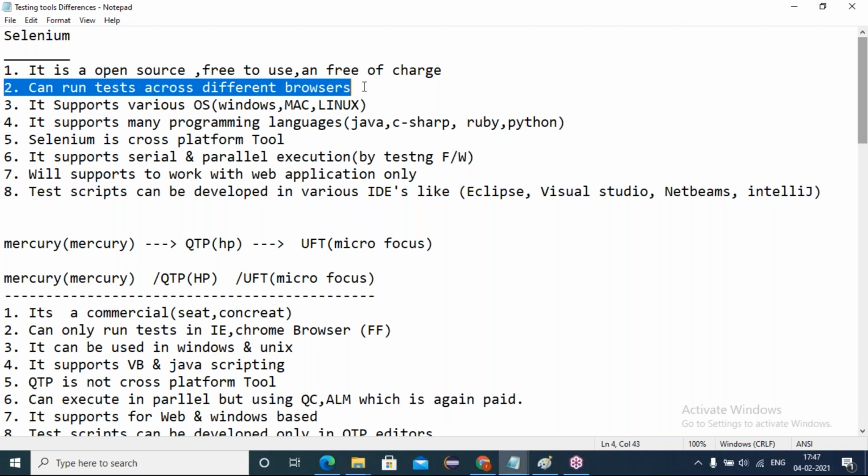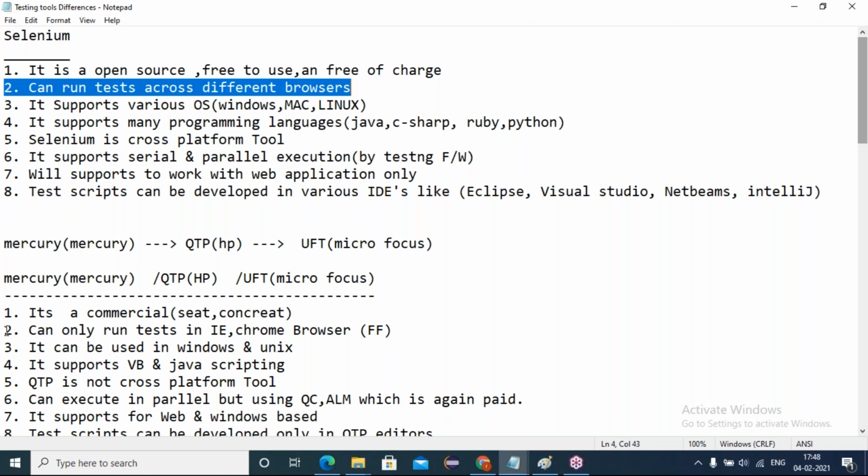Simple to make you understand. In your system, without audio drivers, audio will not play. Without the graphic drivers, games will not play. Like the dependencies, the drivers for audio, video, and graphics, similarly, in whichever browser you are supposed to execute, that respective browser driver exe file is required. Those are free. Chrome driver exe, Firefox driver exe, Internet Explorer driver exe. Download it, configure it, execute it free of cost.